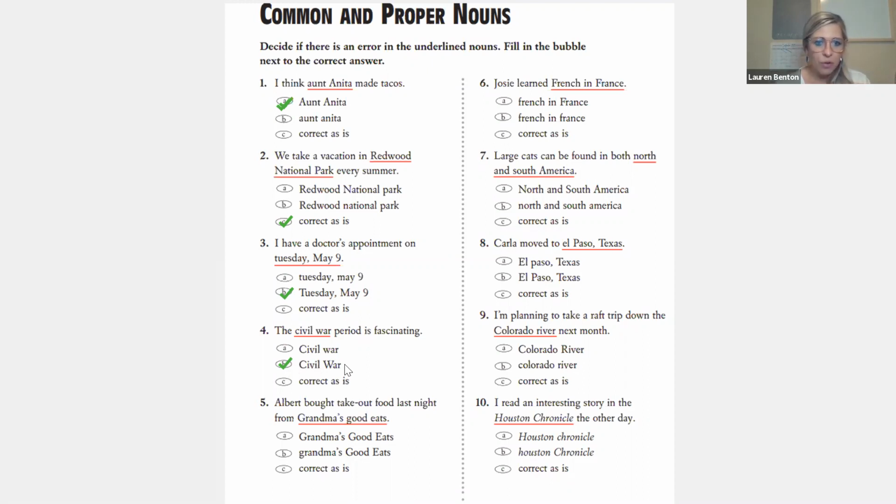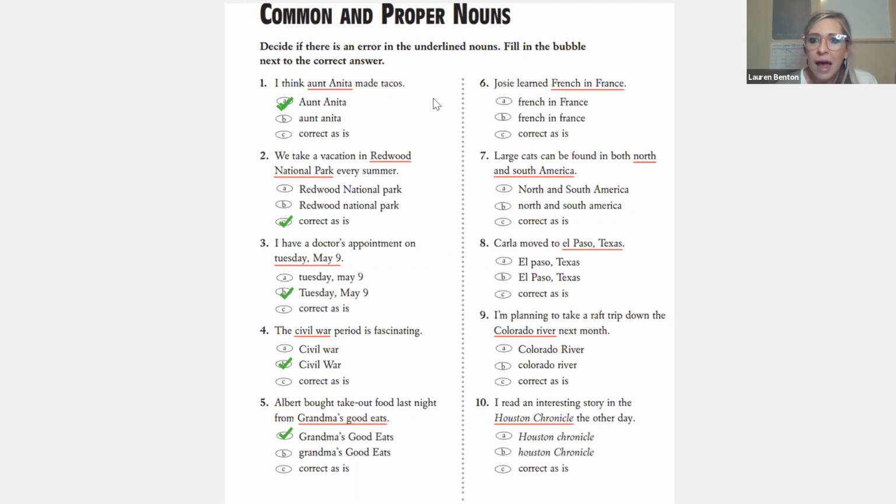Albert brought takeout food last night from Grandma's Good Eats. This can kind of be tricky because it's possessive. But Grandma's Good Eats is the place, that's the title of the place. So here it should in fact be capitalized because Grandma's Good Eats is the actual building or the restaurant that they took takeout from.